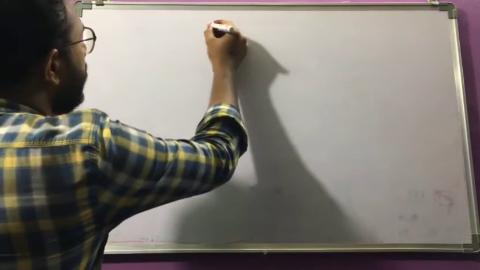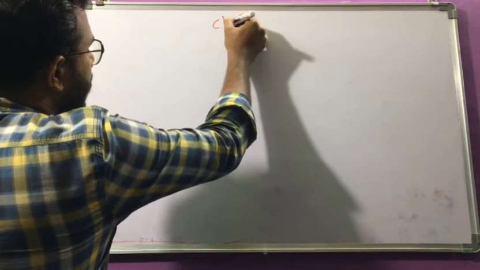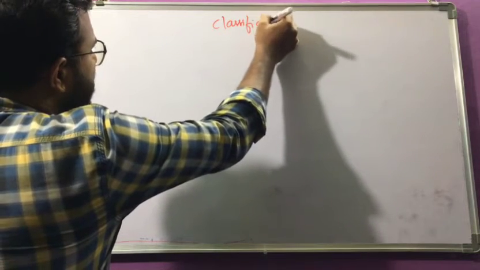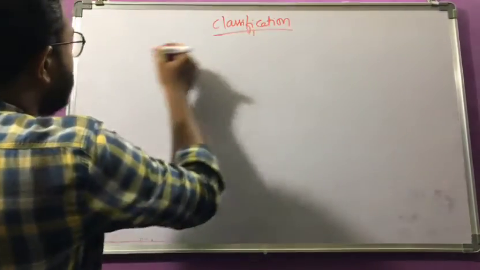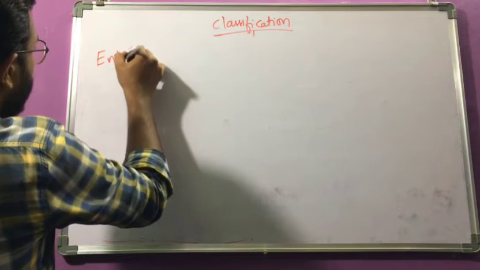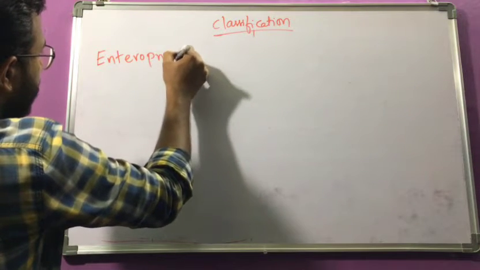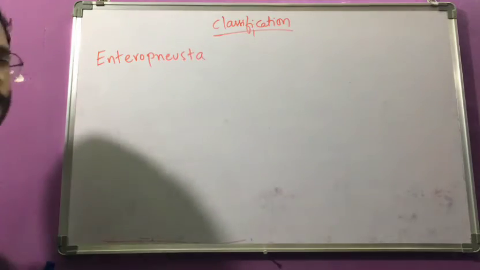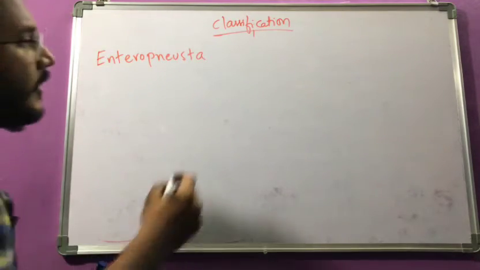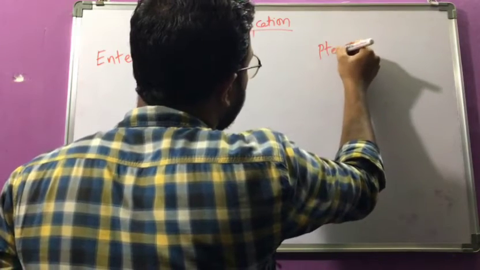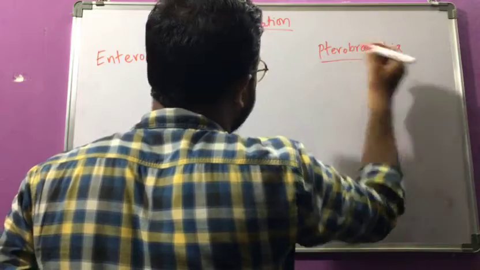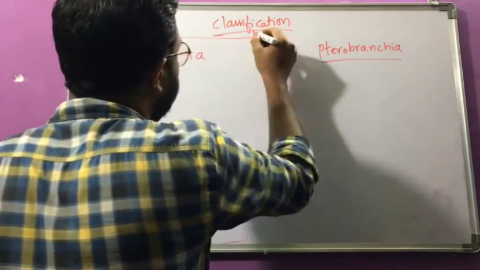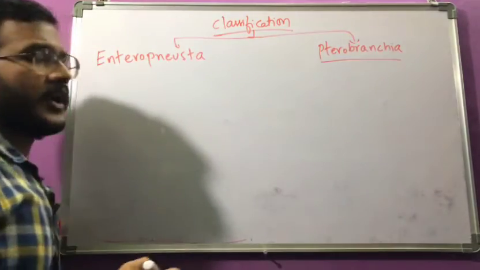And here we have to know the classification. Very simple classification, that's why I am mentioning here. It was classified into two classes: Enteropneusta, and the second one is Pterobranchia. These are the two classes which are present in the phylum Hemichordata.